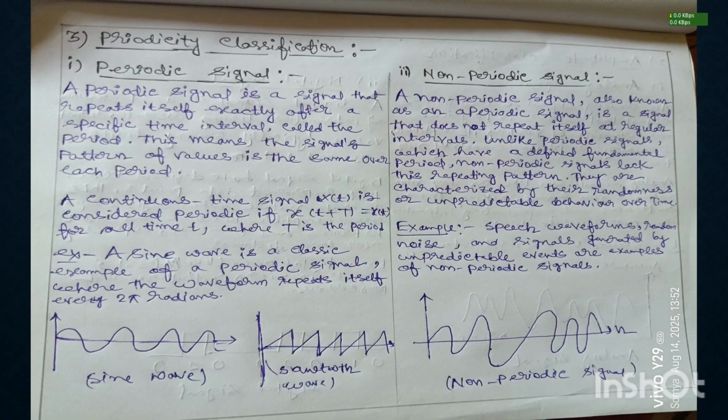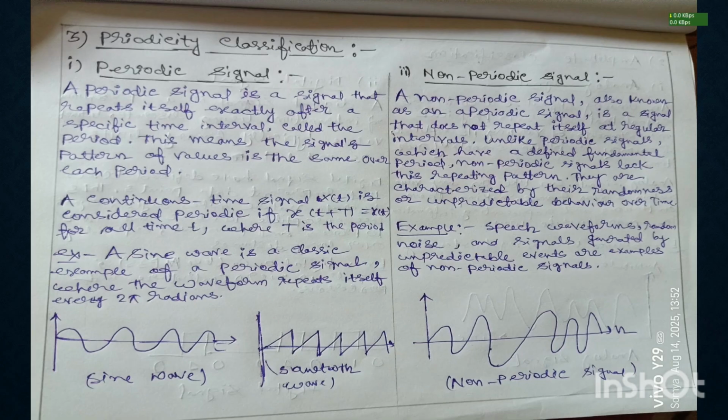A continuous time signal x(t) is considered periodic if x(t + T) = x(t) for all time t, where T is the period. Example of a periodic signal: a sine wave is a classic example of a periodic signal, where the waveform repeats itself every 2 pi radians. Now we discuss non-periodic signals.